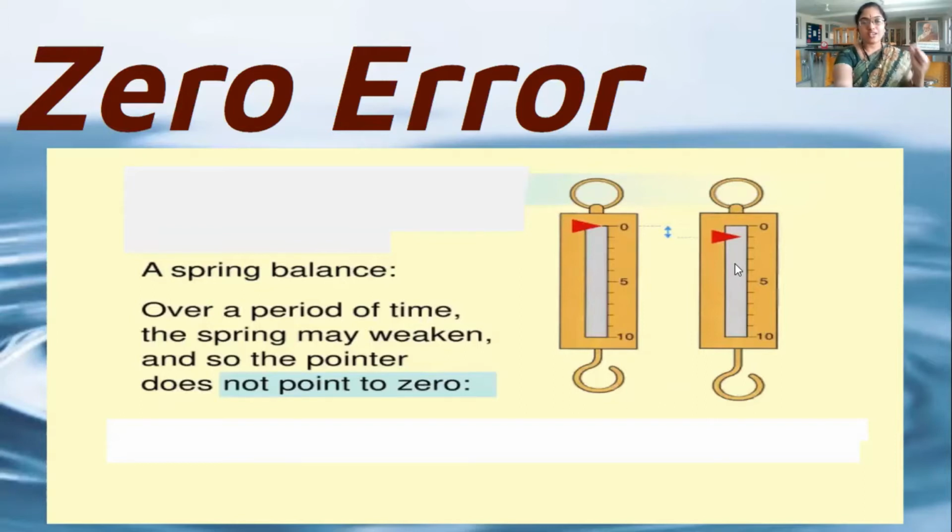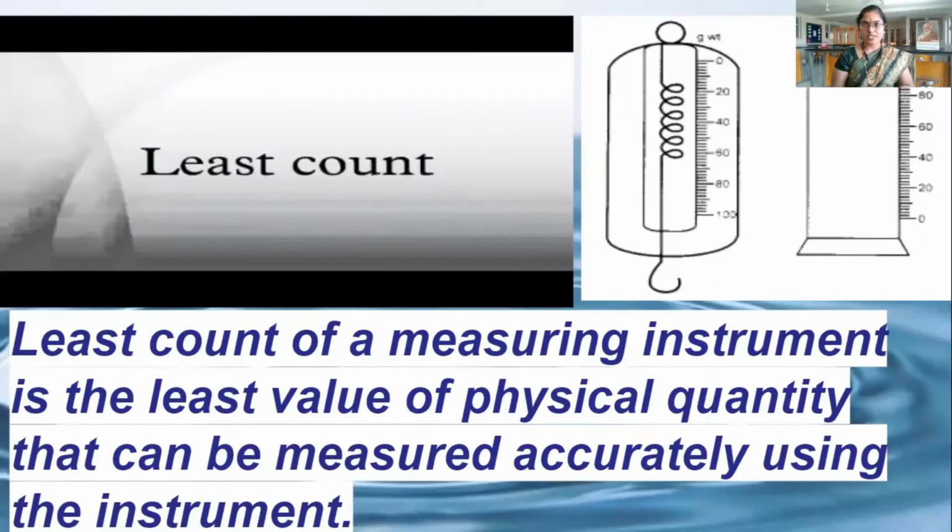So before starting the experiment, you have to adjust the device so that the pointer comes to zero. The second step is the calculation of the least count. The least count of the spring balance is the value of each and every line present on the scale.